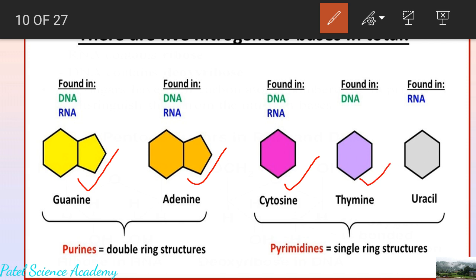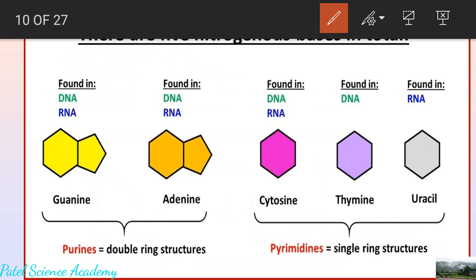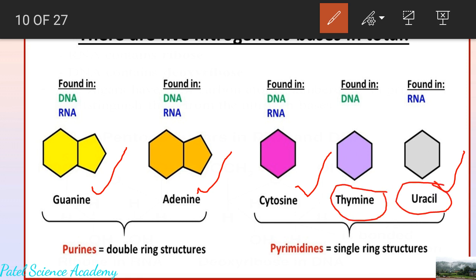These four nitrogenous bases, out of which two are purines, that is G and A, and two are pyrimidines, that is C and T, are the nitrogenous bases of DNA. But what are the nitrogenous bases of RNA? The nitrogenous bases of RNA are G, guanine, A, adenine, C, cytosine, and uracil, indicated by U. So these are the four nitrogenous bases of RNA. Thymine is absent in the RNA and uracil is absent in the DNA.